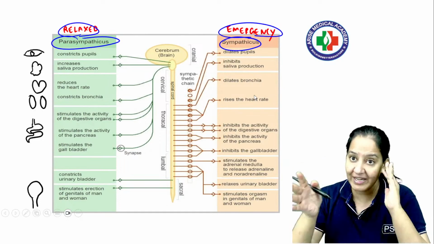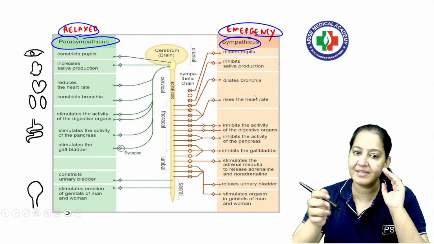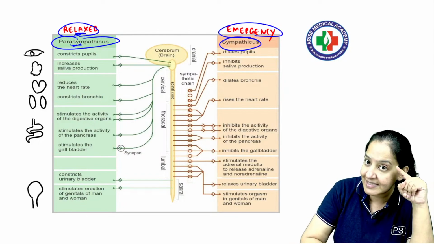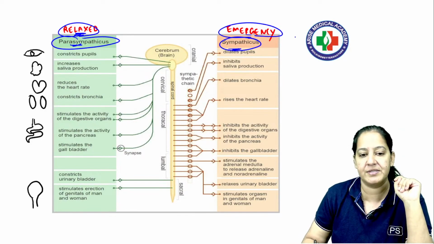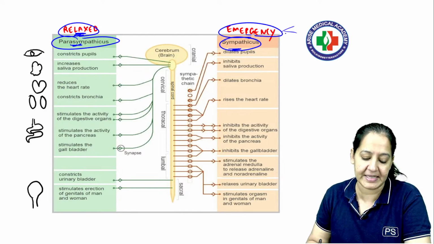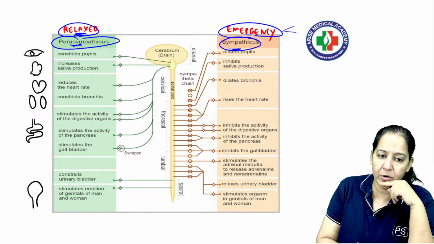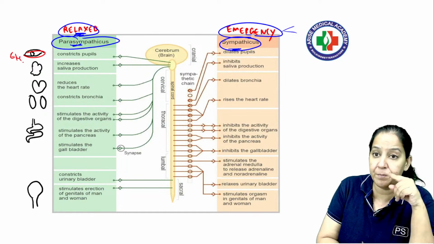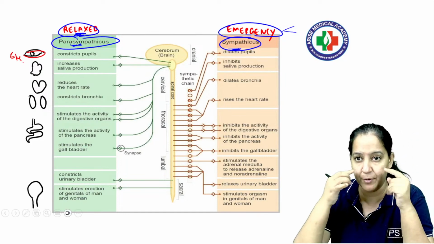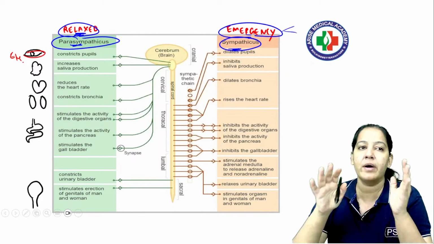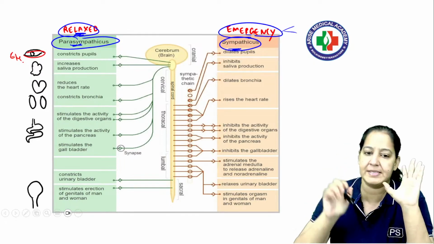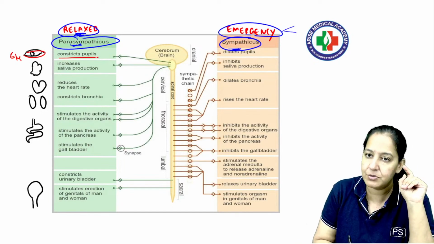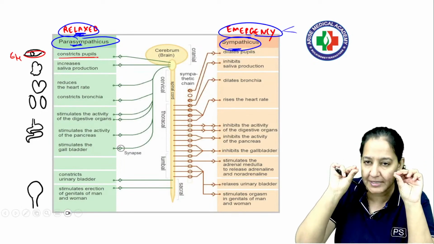So let me tell you the function of each organ. We will consider the parasympathetic as a relaxed state and the sympathetic as the emergency state: fight or flight. So let's talk about the eye. The first organ is the eye, the pupil of the eye. Inside the eye we have the pupil, and miosis and mydriasis. Currently we are relaxed, we do not want much light, much vision, so it's miosis. It constricts the pupil. So in parasympathetic there is constriction of the pupil, there is miosis.